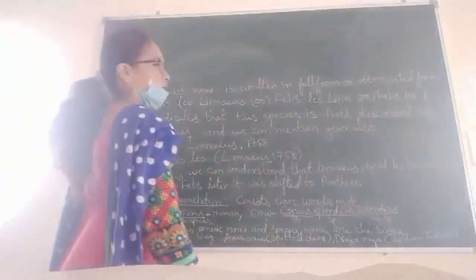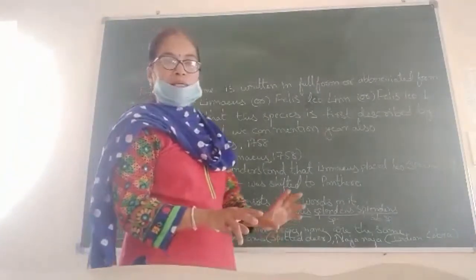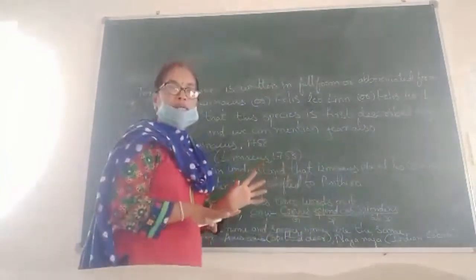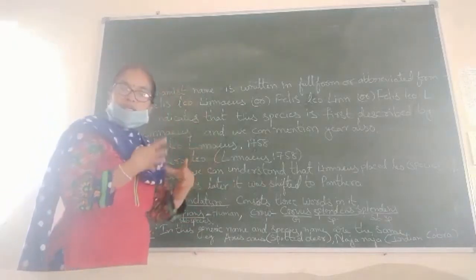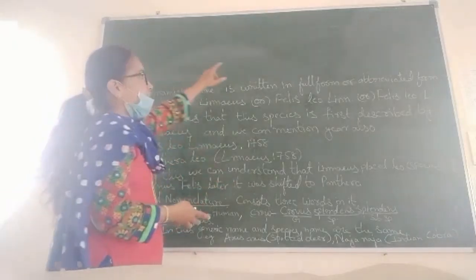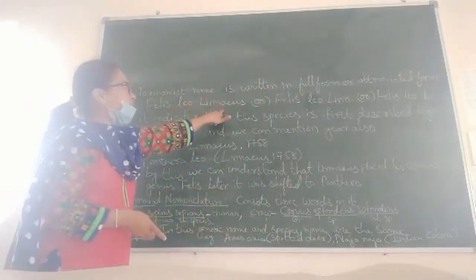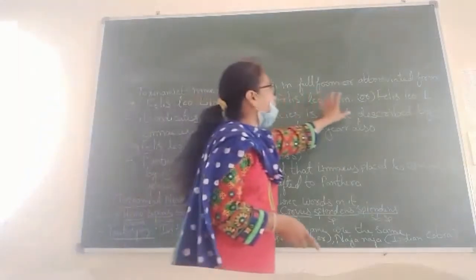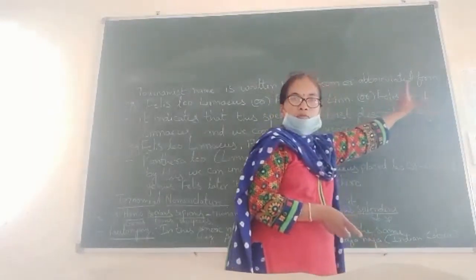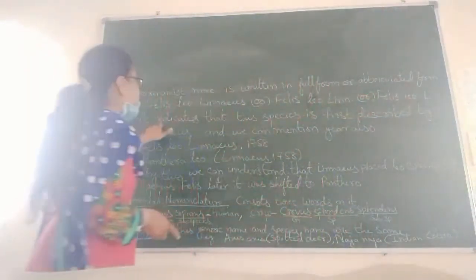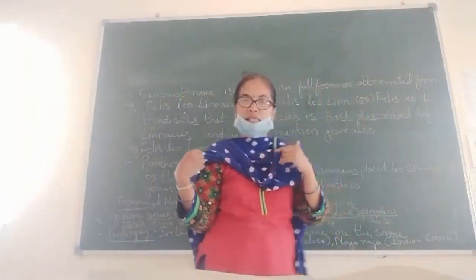Hello students, before the break we described nomenclature that contains two names, binomial nomenclature. Now when we are writing it, we should mention the taxonomist name also. We should write it in full form or abbreviated form. Example, Felis leo Linnaeus, or Felis leo Lin in abbreviated form, or Felis leo L. Only the letter should be mentioned. It indicates that this species was first described by the taxonomist Linnaeus.